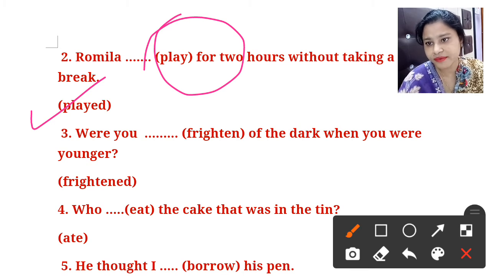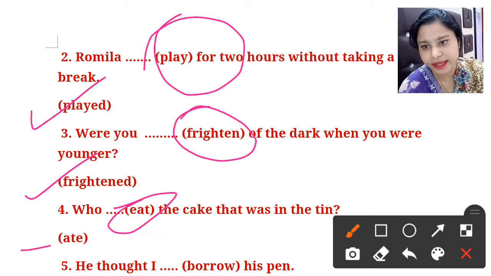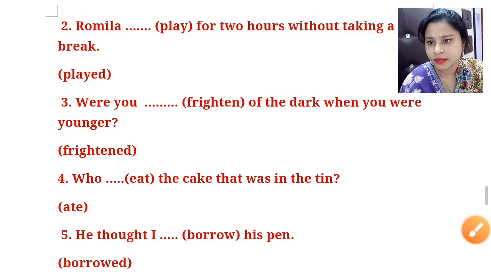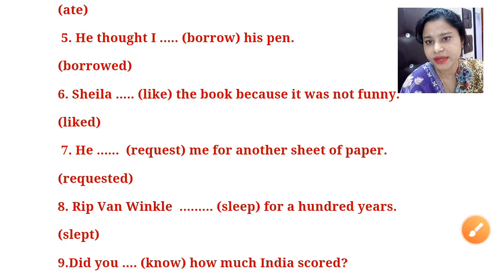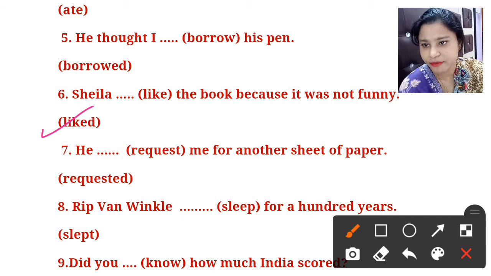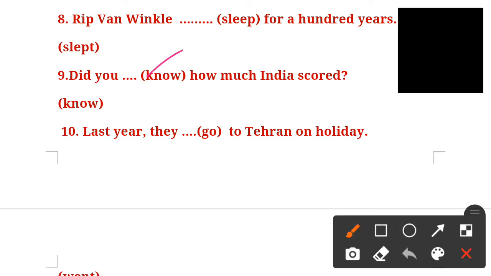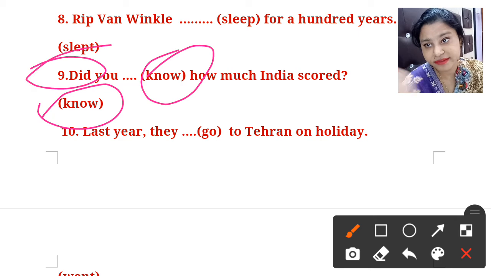Number three, were you frightened of the dark when you were younger? Number four, eat is the base form, then it will be ate. Who ate the cake that was in the tin? Then 5, he thought I borrowed his pen. Number 6, Sheila liked the book because it was not funny. Then he requested me for another sheet of paper. Rip Van Winkle slept for 100 years. 9, did you know? Because the base form is know, here also know, because the word did is given, as I explained. And the last, they went.